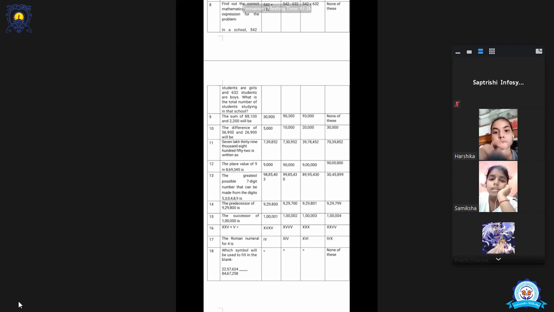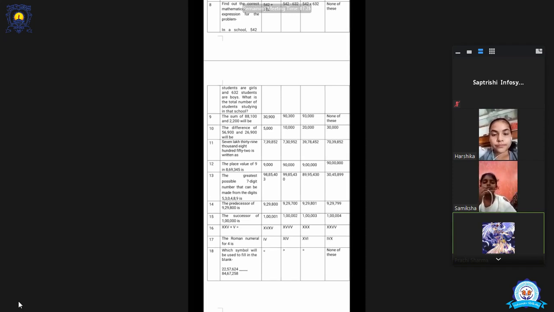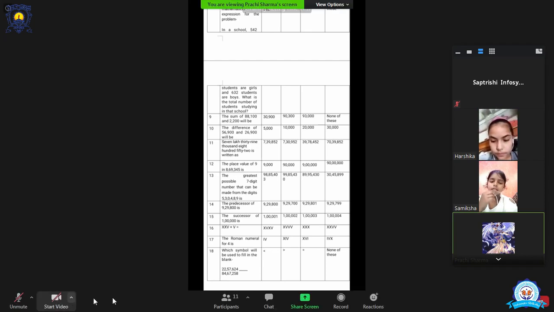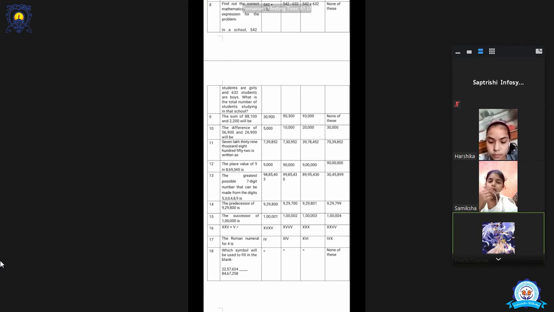First option. Okay, the first option says add the number of girls and the number of boys. Yes, so we will write the total number of students is equal to 542 plus 632. And then you are going to find out the final number of students.